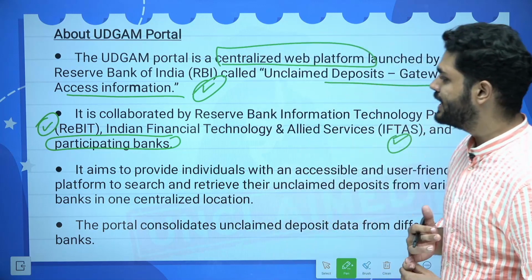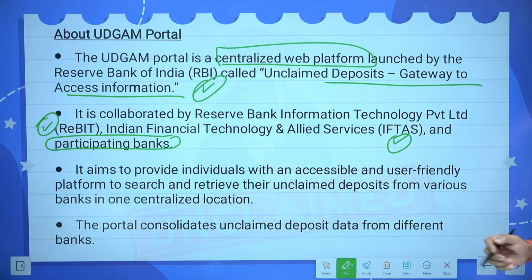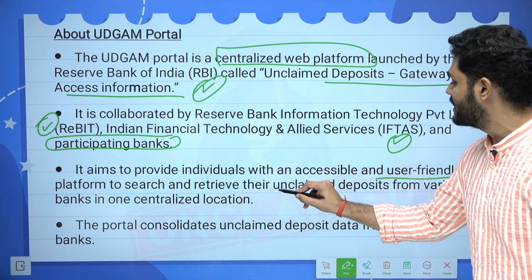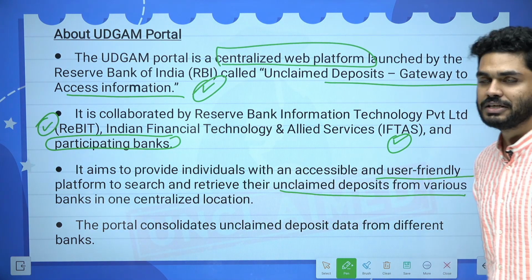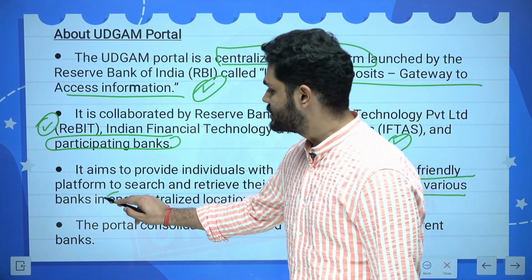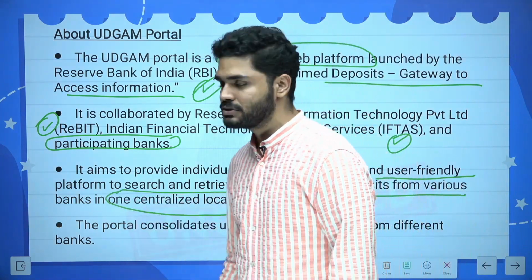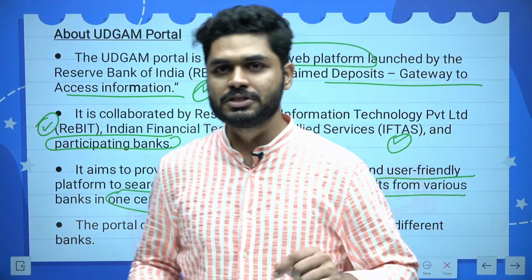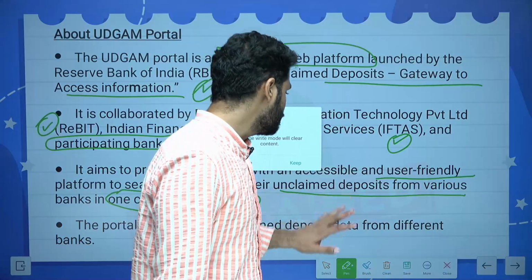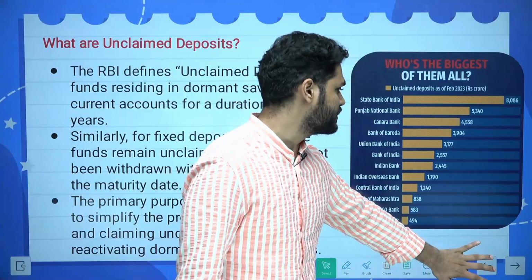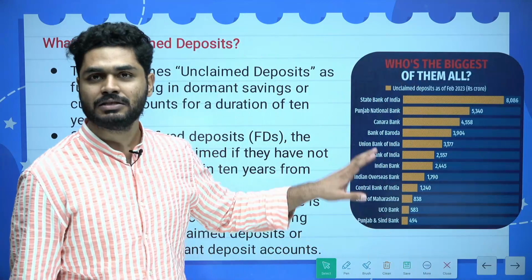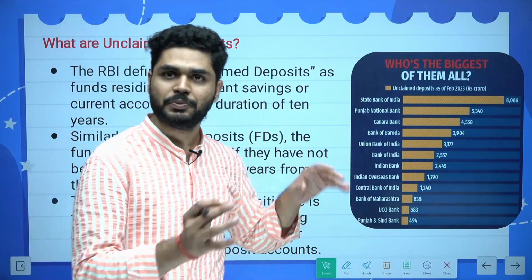It aims to provide individuals with an accessible and user-friendly platform to reach and retrieve their unclaimed deposits from various banks in one centralized location. Earlier the problem was that every individual was supposed to, like I've shown you in this chart, there are so many banks and so much amount has been distributed between these banks.